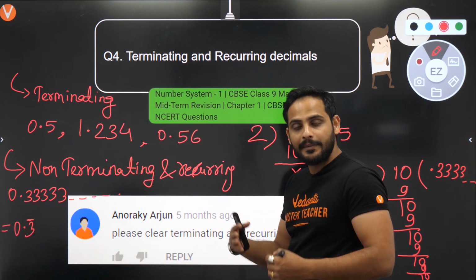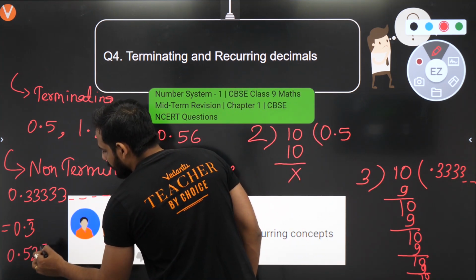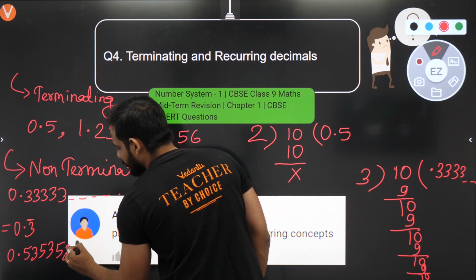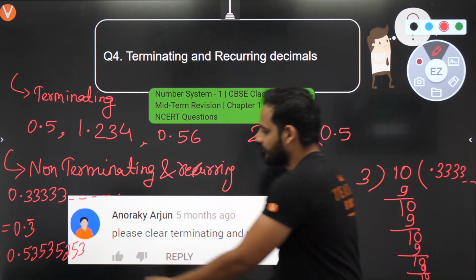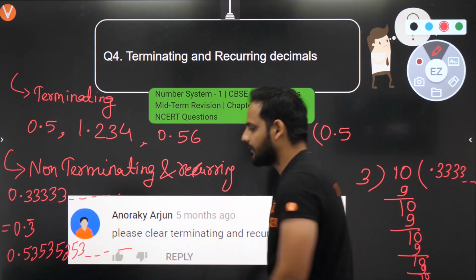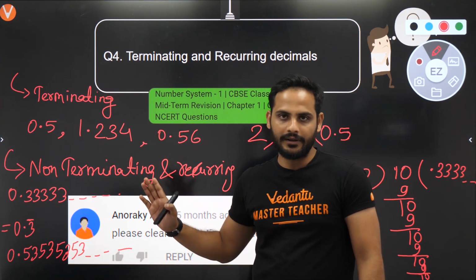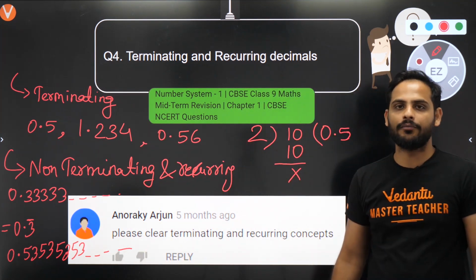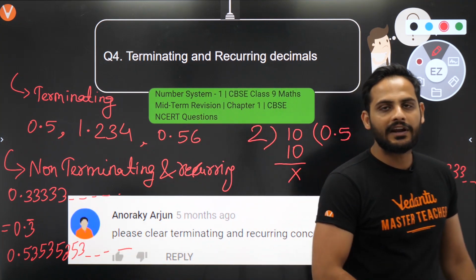Now in recurring numbers, the pattern can be of 2 digits also. It can be like 0.53535353. It can recur, it can repeat itself. In this, the dash dash dash at the end is necessary. If I don't use this dash dash dash, that means it is terminating. So this dash dash dash, or a bar at the top, is very important. So these kind of numbers are called non-terminating and recurring.